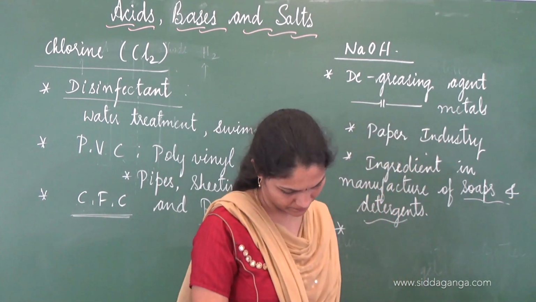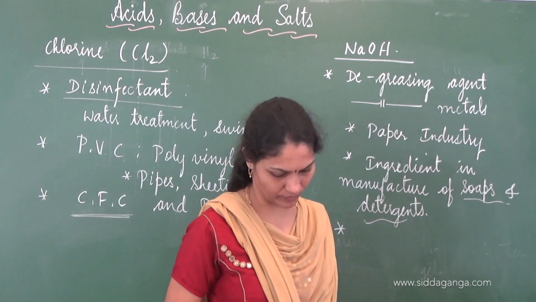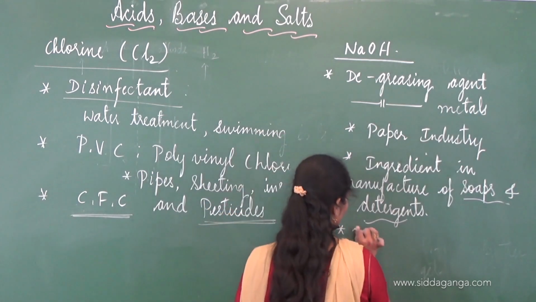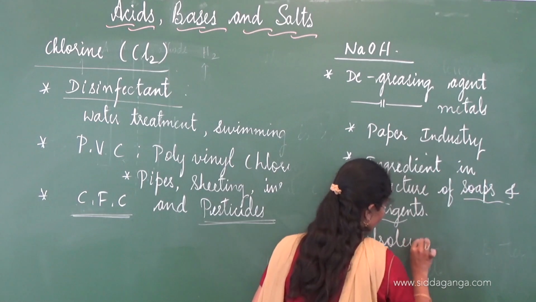And also we can say it is used in petroleum refinery.